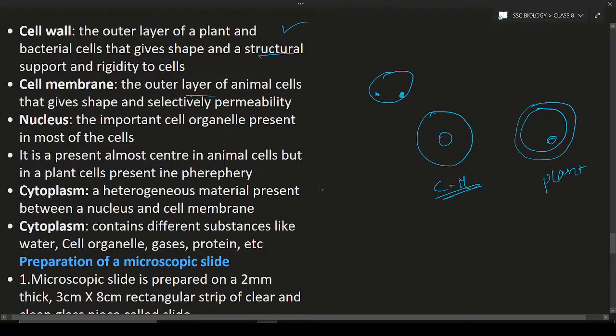The cytoplasm is a heterogeneous material. What is heterogeneous? It contains the nucleus and also other components, and so on. All these things are present in the cytoplasm, hence we are calling it heterogeneous. So cytoplasm contains different substances like water, cell organelles, gases, proteins, etc. These all are present in the cytoplasm.